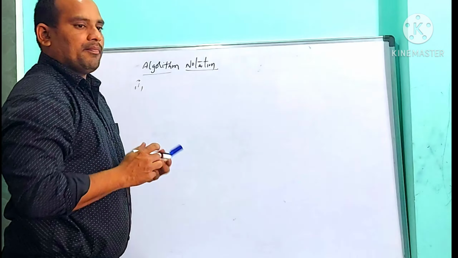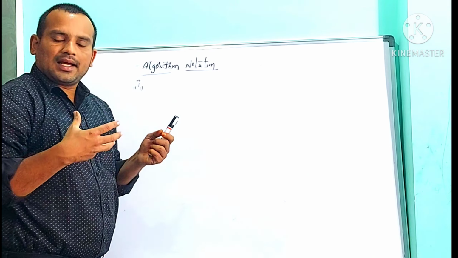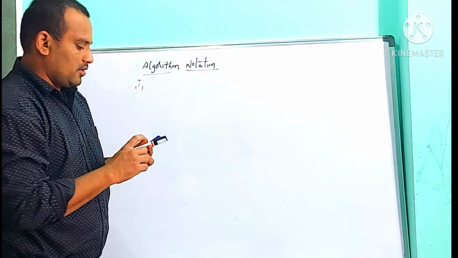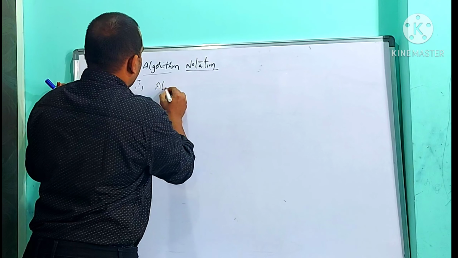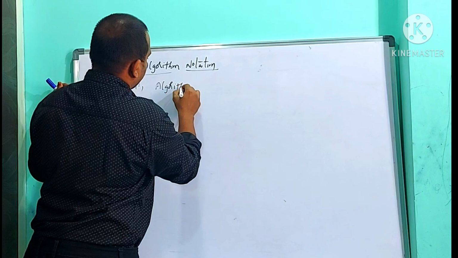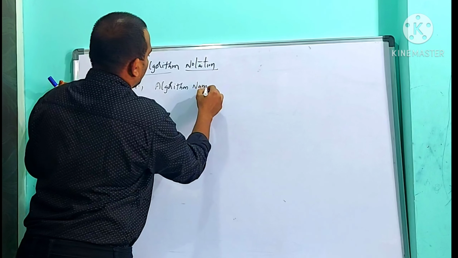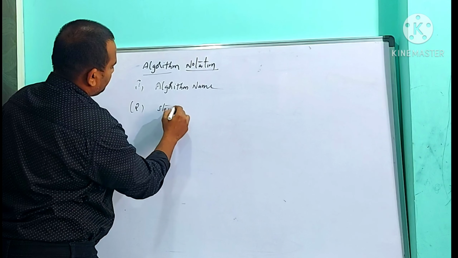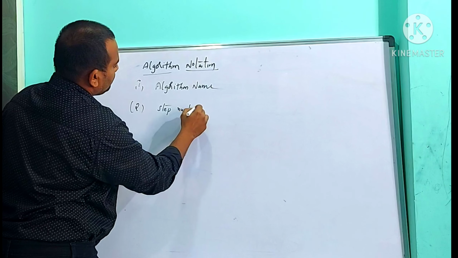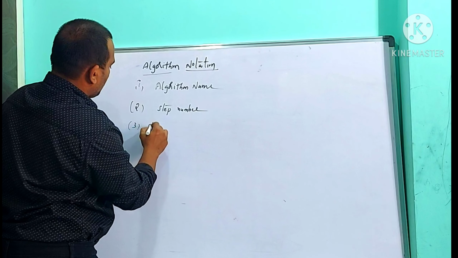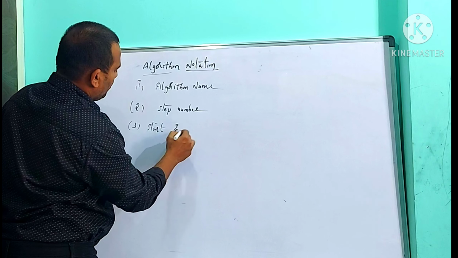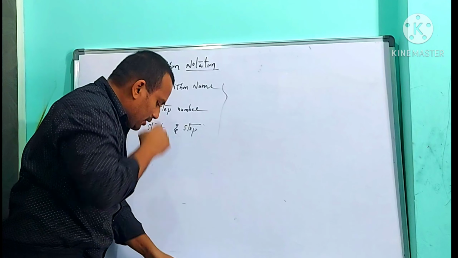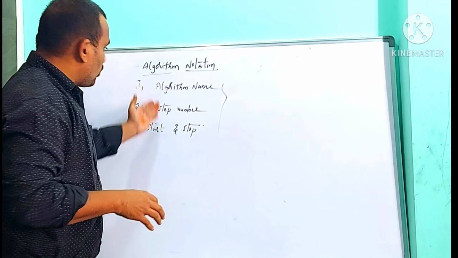While writing an algorithm, we need to follow some notations. First one is algorithm name. Second notation is step number. Third one is start and stop. So each algorithm should follow these three notations.